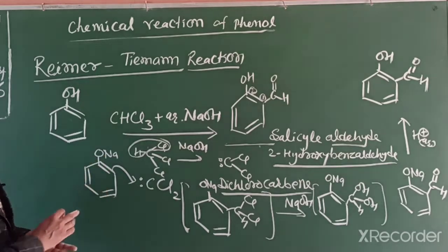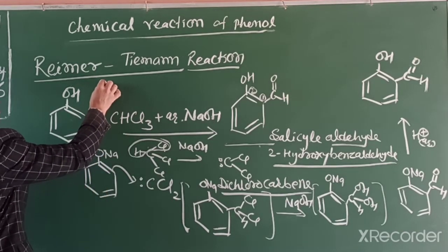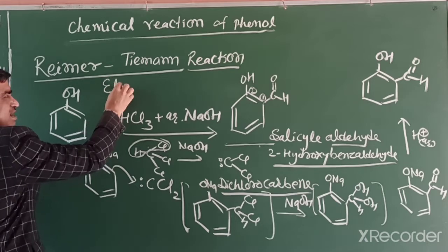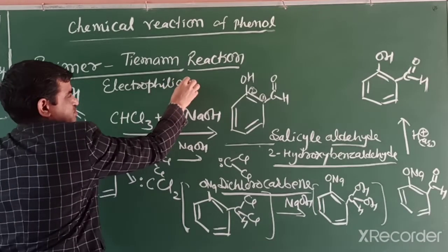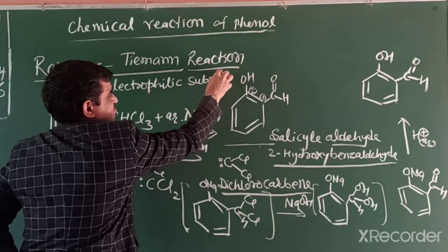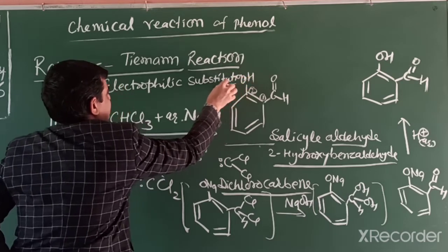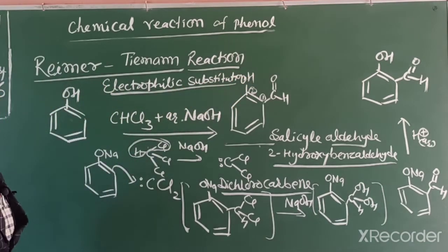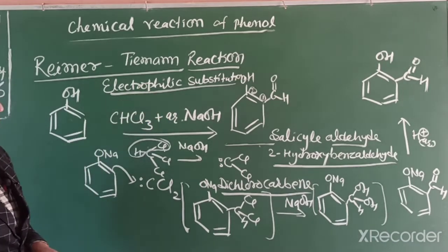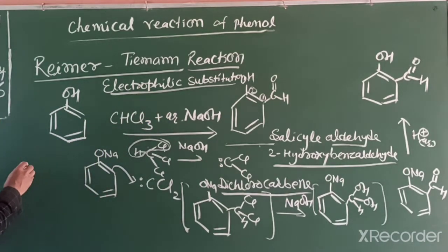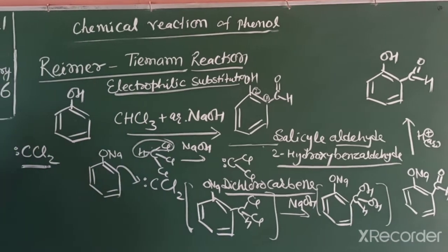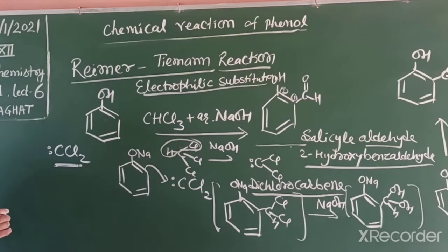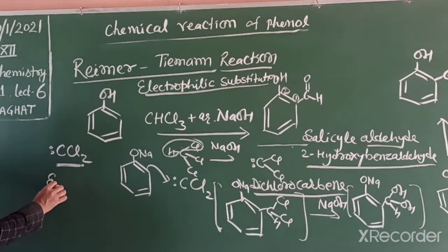What type of reaction is this? This is a special type of electrophilic substitution reaction. In this reaction, what is the electrophile? The electrophile is dichlorocarbene. This is a neutral electrophile, deficient, with 6 electrons, its octet is not complete. So this one is an electrophile.